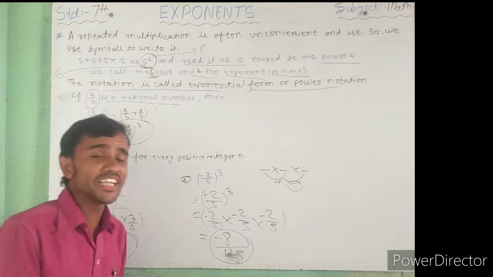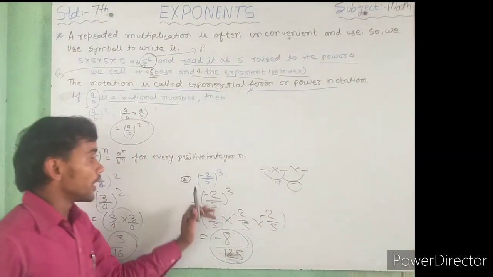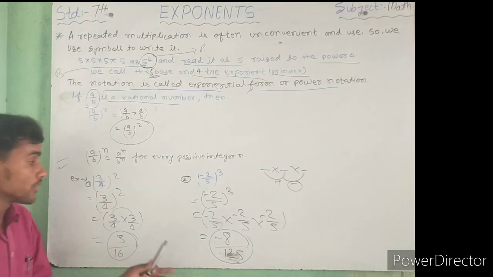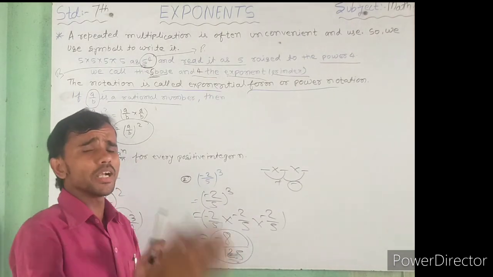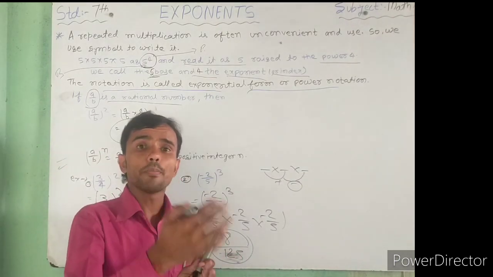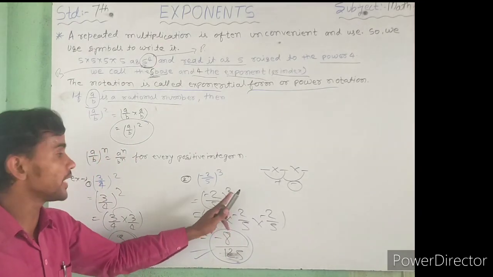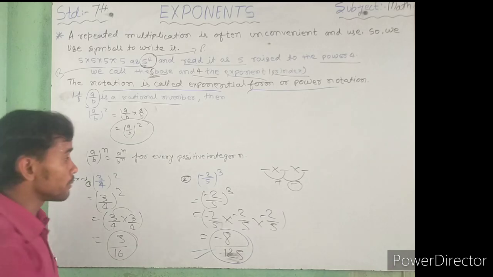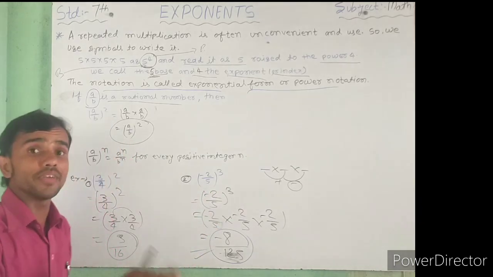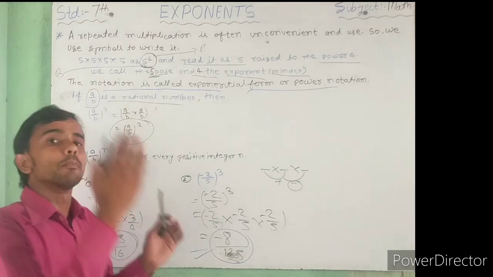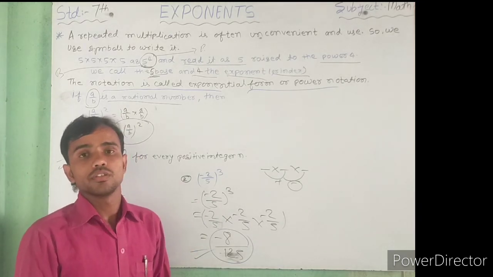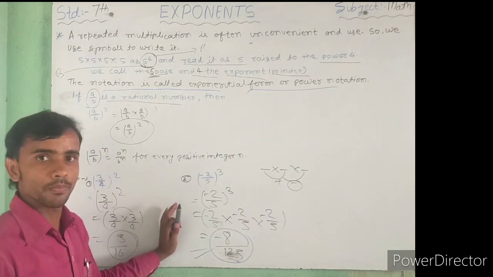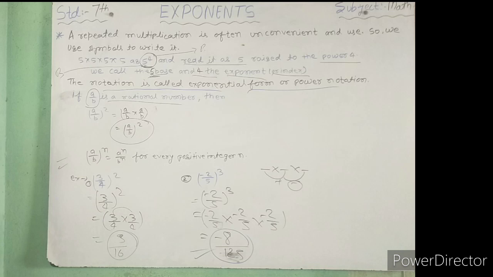If any question comes in that form, just like a power form, how to convert it to the exponential form? Firstly, you multiply with its power. Just like here, if the power is 5 and the base is minus 2 by 5, how to solve it? You write minus 2 by 5 five times. After that you multiply the numbers, then you get your answer. So in this period we have discussed that question. Firstly, write it down in your copy.